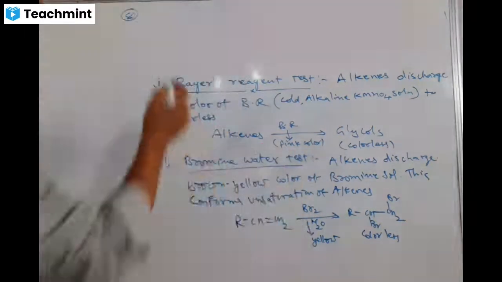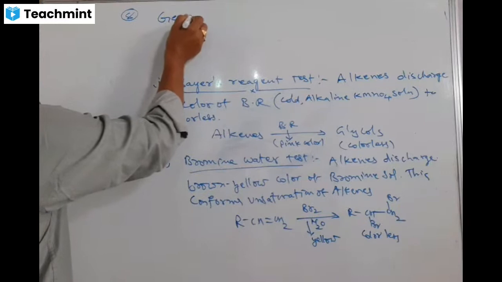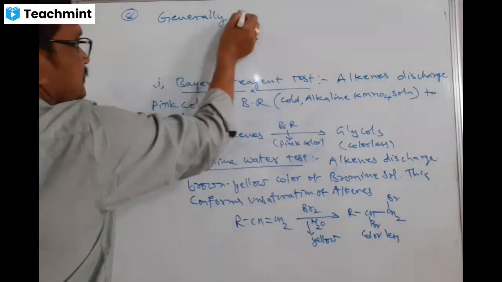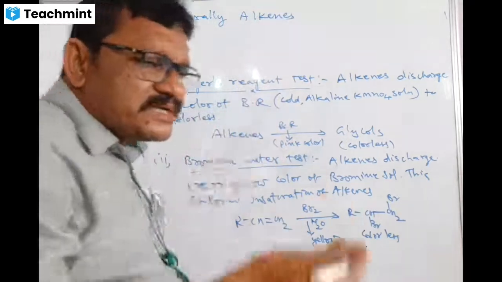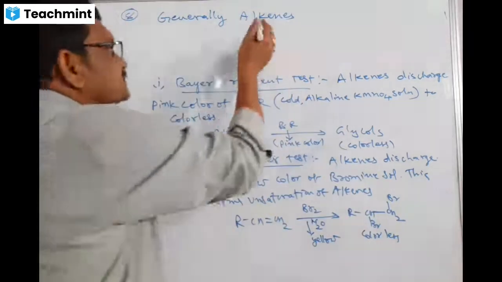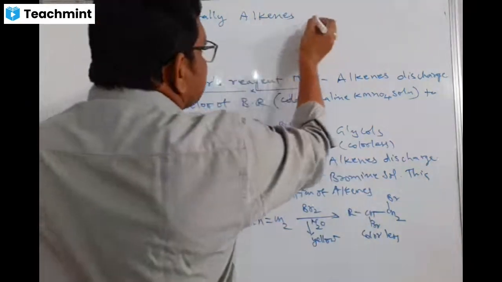So you write down: generally alkenes undergo addition reactions. In an addition reaction, what happens? The double bond becomes a single bond. That's the addition reaction. So here, generally alkenes undergo addition.